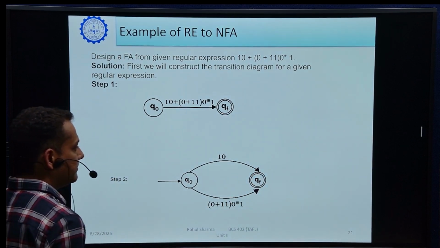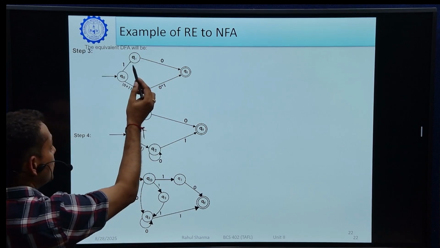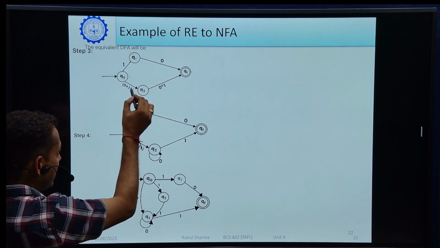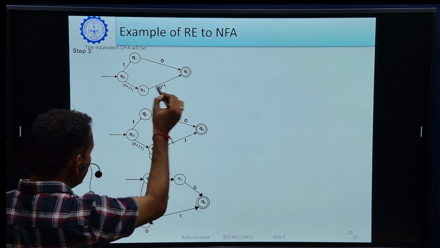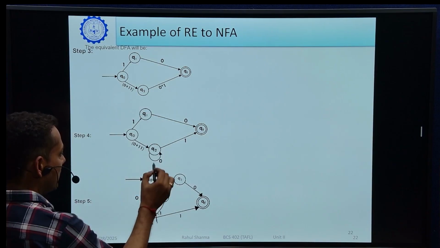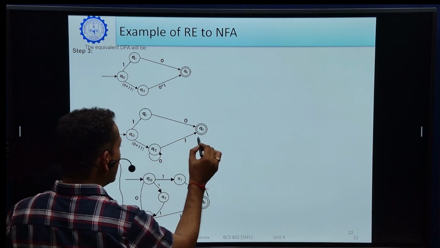Next step, what happened here? 10 is converted to 1 and 0 because concatenation was there. For 0 plus 11, we add a new state, that is Q2. We can reach Q2 from 0 or 11 and concatenate with 0 star 1, because 0 star is there. So what will we do? We will add a closure of 0 as a loop and 1 for the final state.